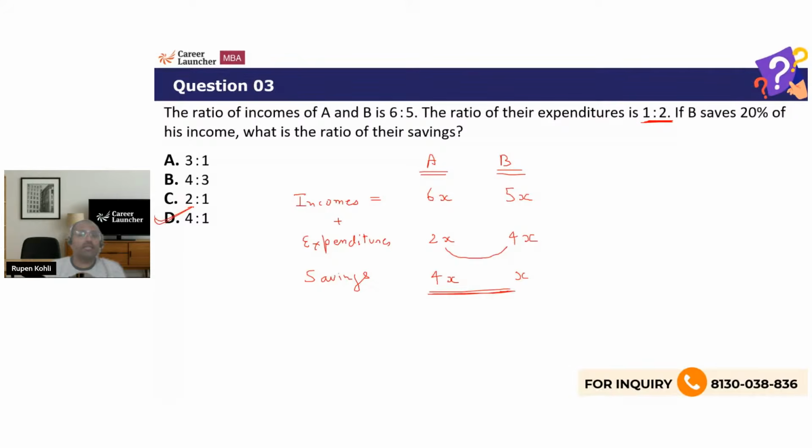So what's the idea? The idea is, point number one, if there are two ratios, you need to take two ratio constants independently. But point number two, don't take two variables upfront. First, see if there is some other information which can help you to directly solve for something, and then you will not need to take the other variable, right? So the idea is always minimize your dependence on the variables, isn't it? All right, perfect.